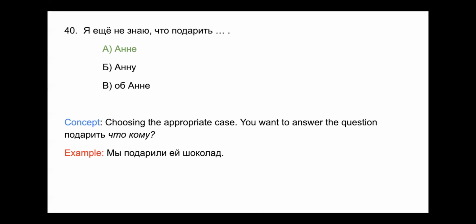We are gifting something to Anna. And V, ob Ane, here it doesn't really make sense. We're not talking about somebody. I don't know what to gift about Anna. So that's why we don't use ob here. It's подарить что кому.